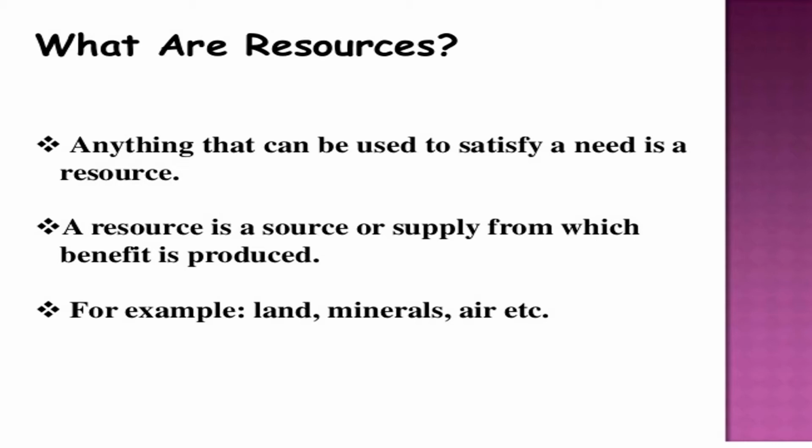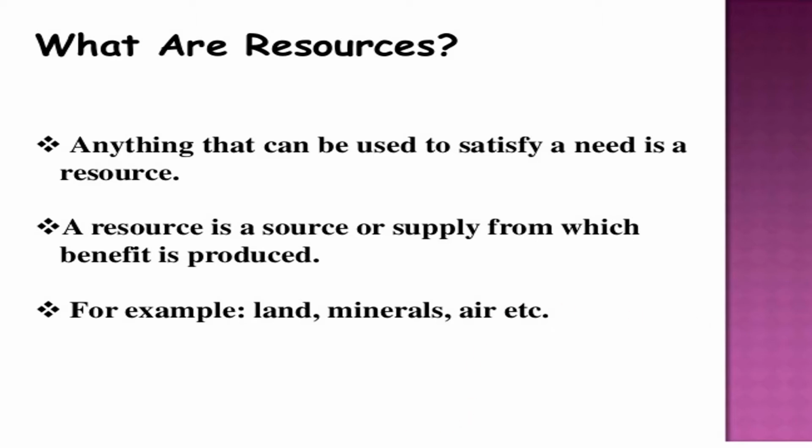From minerals to land we are using for cultivation, it is a resource. Water is also a precious resource to us. Air we breathe is a resource. So in one word, we can say that anything that can be used to satisfy a need is a resource to us.